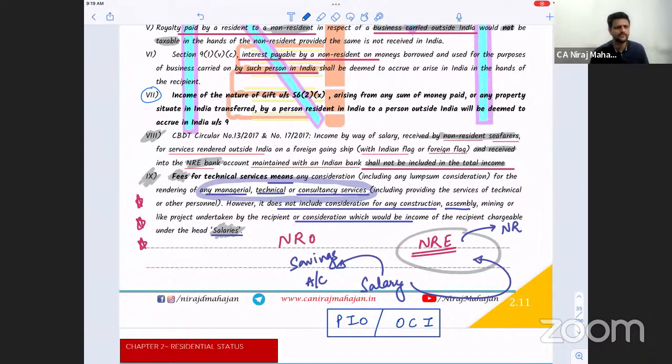So there is again a lot of time for that. 56(2)(10), basically taxable gifts. Income of the nature of gift under section 56(2)(10). Just now you understood a little bit about 56(2)(10): what is the upper limit beyond which only the gift will be taxable, or gift up to how much amount should not be taxable or exempt.